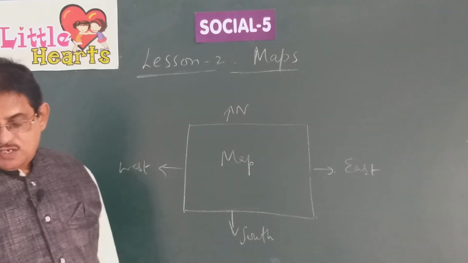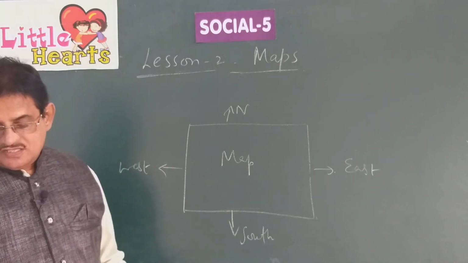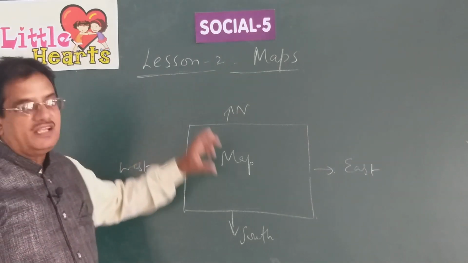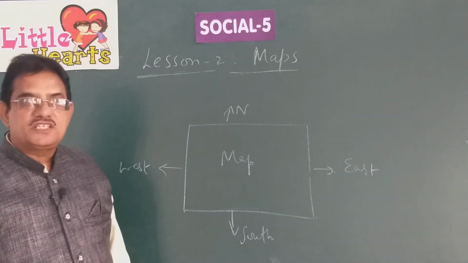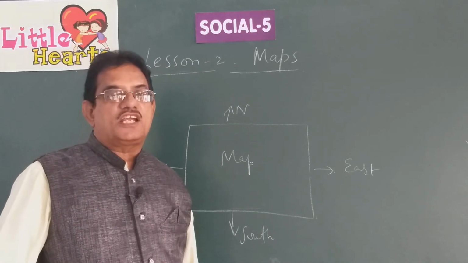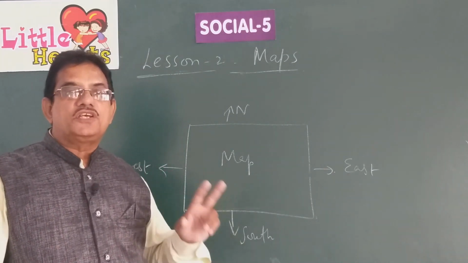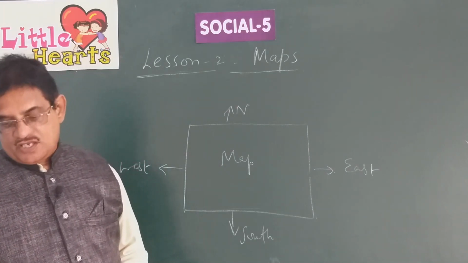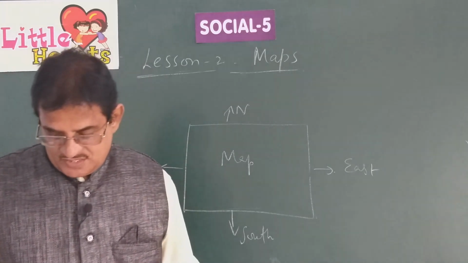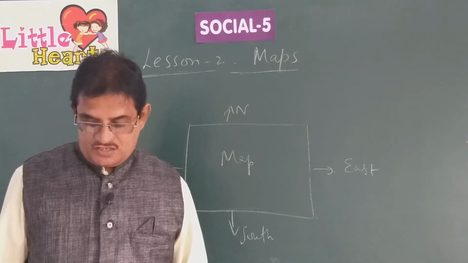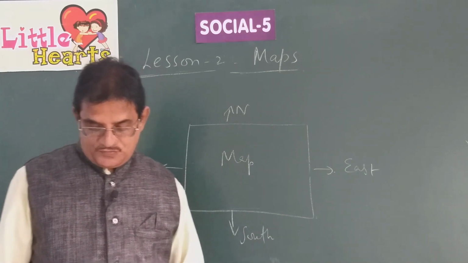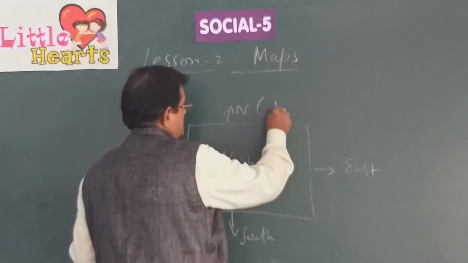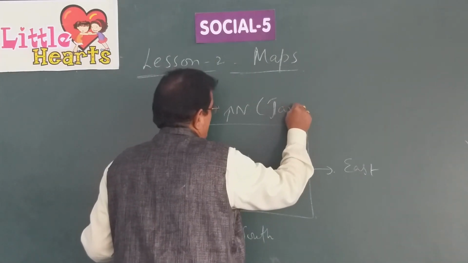Now you can see the political map of India. You can see at the top, the head, Jammu and Kashmir is located. Of course, Jammu and Kashmir is now not a single state. It is divided into two union territories, Jammu and Kashmir, and Ladakh. Jammu and Kashmir is located here in the northern direction. You can see that in the map of India.